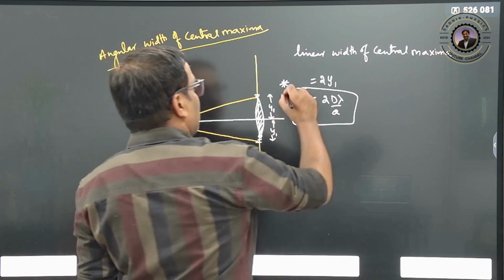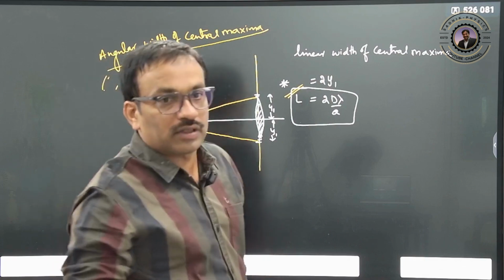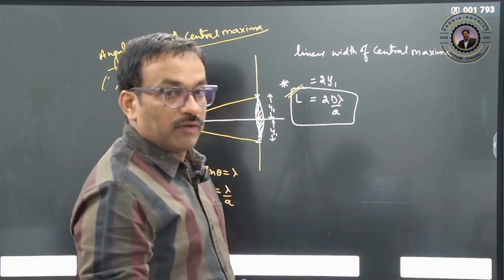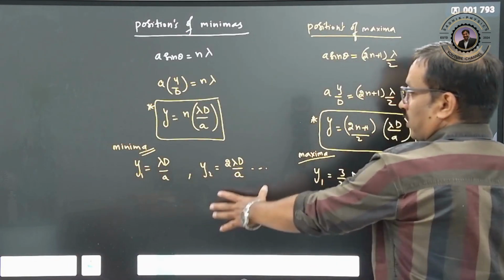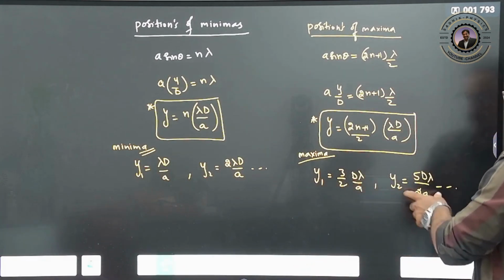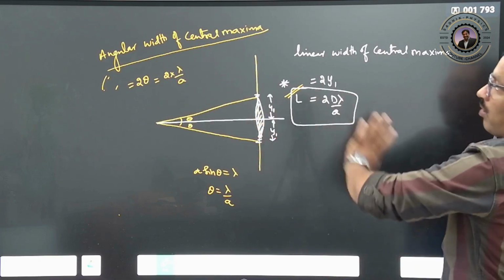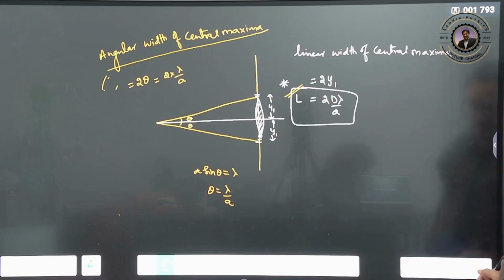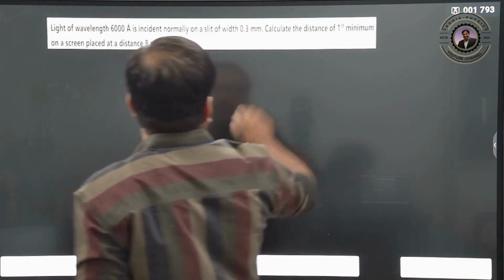So these are very important, linear width and angular width for our diffraction. Clear? Now we will see some questions. Go through these formulas. This is your first minima, second minima, first maxima, second maxima. So these all are the concepts, these all are angular width and linear width. We will see some questions now. Clear? Let us see this question.